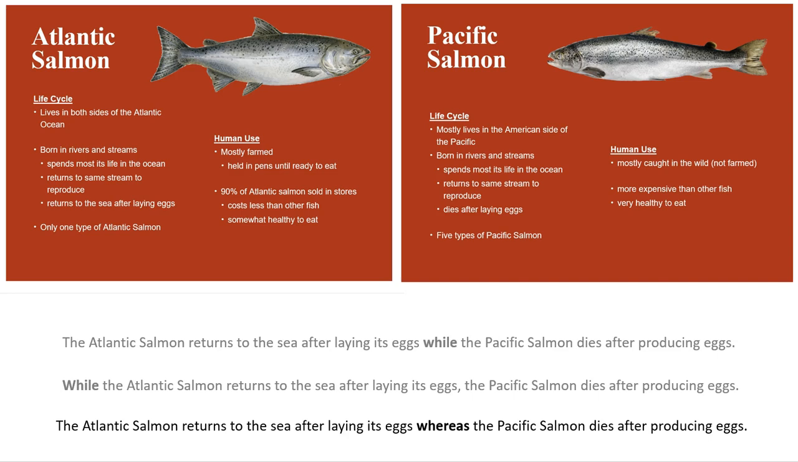Let's have a look at another example. And we've done the same thing. We've replaced while with whereas, so the Atlantic salmon returns to the sea after laying its eggs, whereas the Pacific salmon dies after producing its eggs. Can we put whereas in the first position? Yes, we can, but it's not so usual. So while can go in the middle position and the start position, but whereas is mostly used in the middle position.